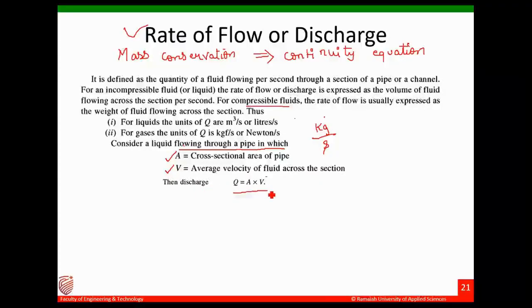Then discharge Q is equal to area into velocity. It's very simple. Discharge is nothing but area into velocity. Area unit is meter square into velocity is meter per second, so you get meter cube per second. So it matches the unit, the volume flow rate.